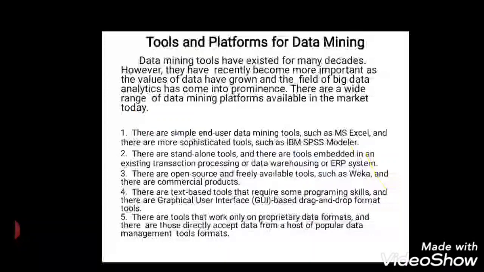And third one is ERP systems, which has transaction processing and a data warehouse, which has a set of data systems. And third one is Weka. So Weka is the most common open source tool which is widely used in colleges to practice data mining. And fourth, user interface, a GUI based drag and drop tools. And fifth, data formats. These tools are appropriate for data formats, which work only for specific formats.